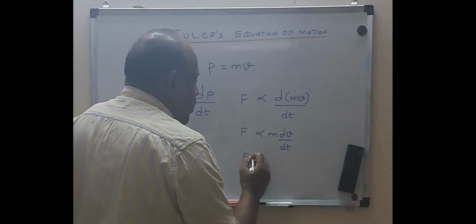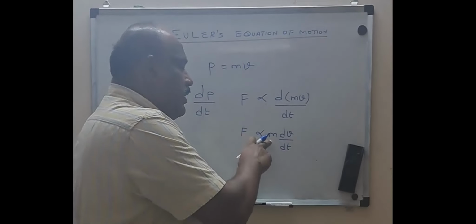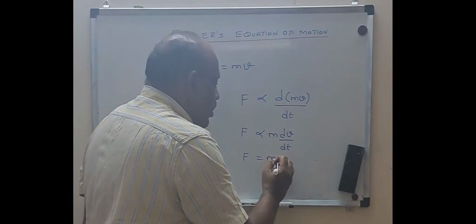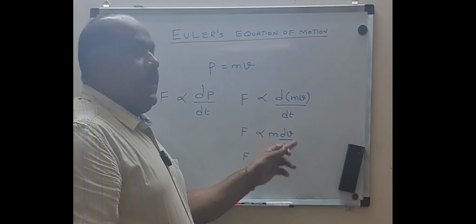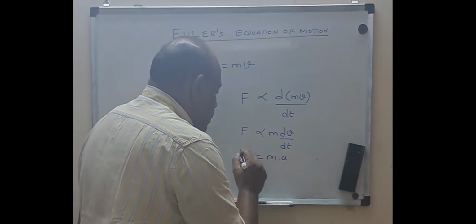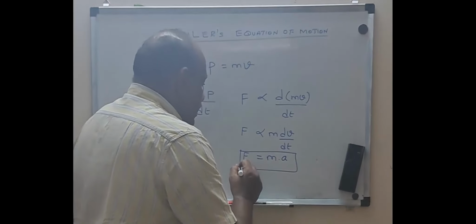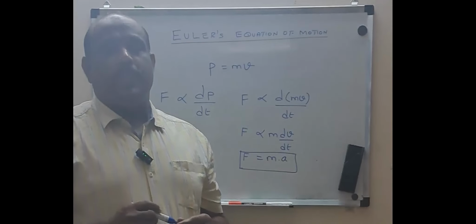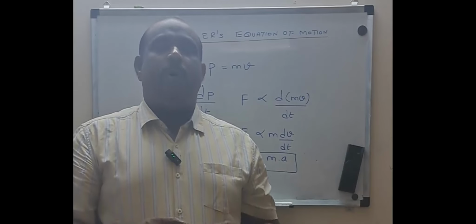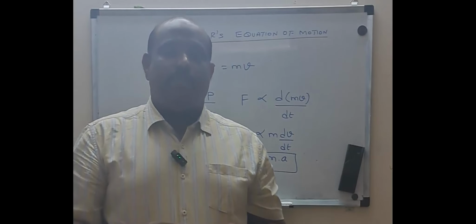If I remove the proportionality constant, the constant can also be added to the mass, so it remains a constant. What is dv by dt? The rate of change of velocity is nothing but acceleration. So students state the second law of motion as force equal to mass into acceleration, the product of mass and acceleration is the force.